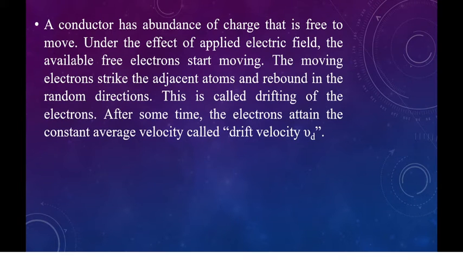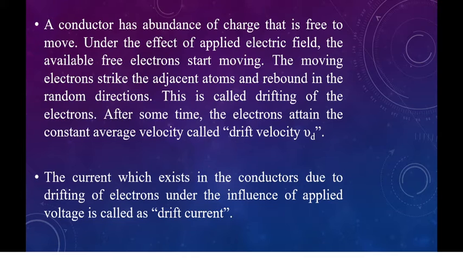A conductor has an abundance of charge that is free to move. Under the effect of an applied electric field, the available free electrons start moving. The moving electrons strike the adjacent atoms and rebound in random directions. This is called drifting of the electrons. After some time, the electrons attain a constant average velocity, which is called the drift velocity, denoted by V suffix d.